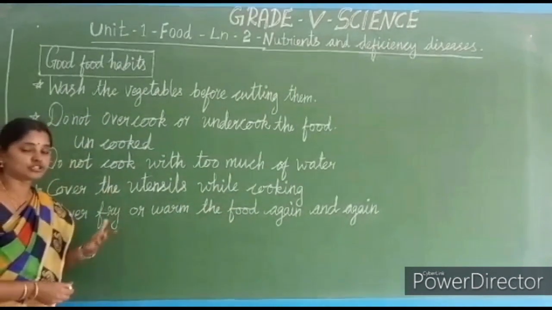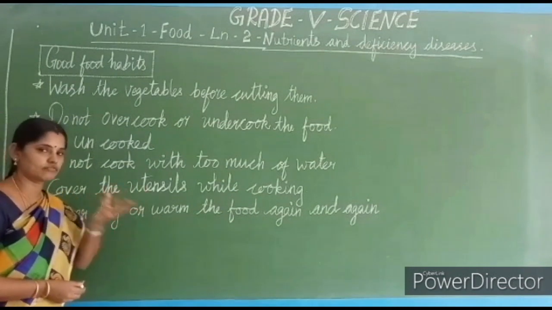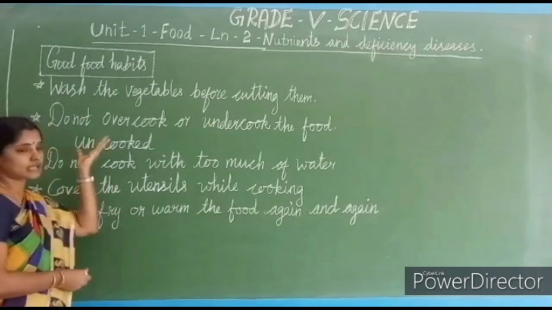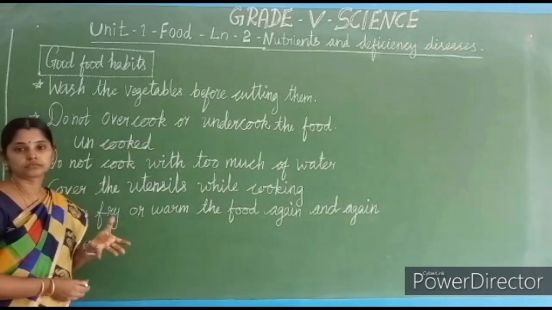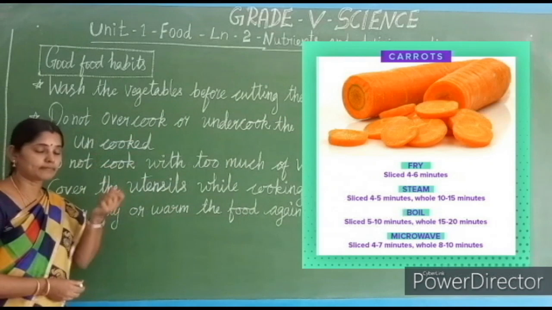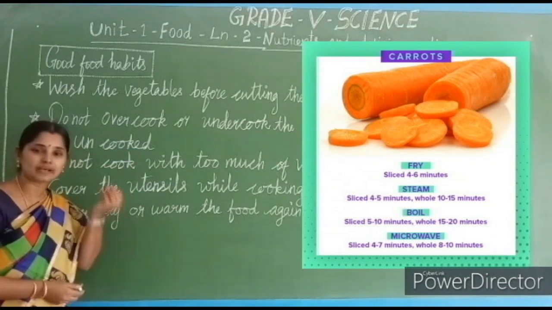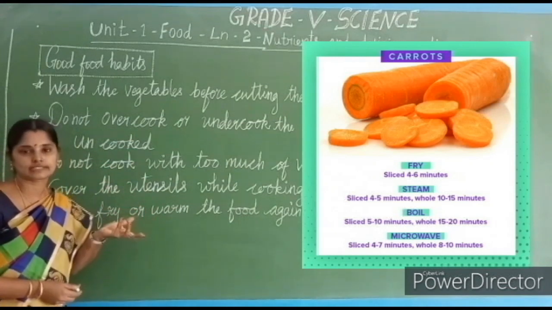Then we are going to cook the food. Start cooking the vegetables. Sometimes we are cooking it over time. Every vegetable is different: some vegetables take more time to cook, and some cook in very little time.